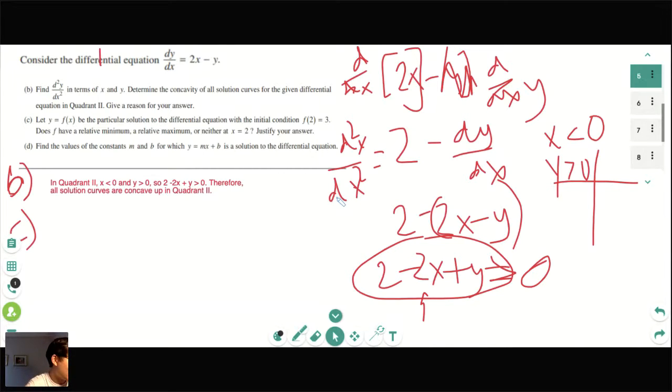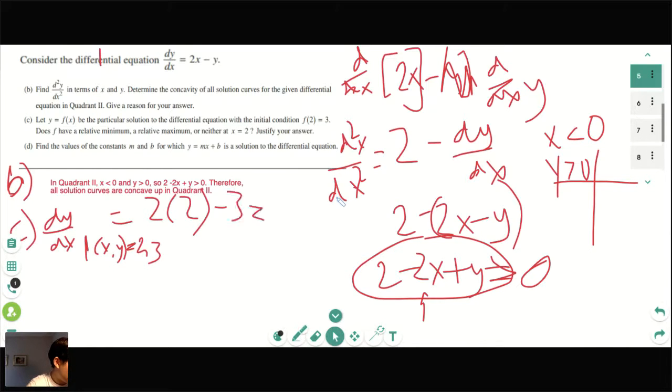So dy/dx equals, and you can do the little line thing and then x, y equals 2, 3. And so 2 times 2 minus 3 is equal to 1. Is 1 equal to 0? No. So then your justification would be something along the lines of: therefore f has neither a relative minimum nor a relative maximum at x equals 2, because the first derivative does not equal 0.